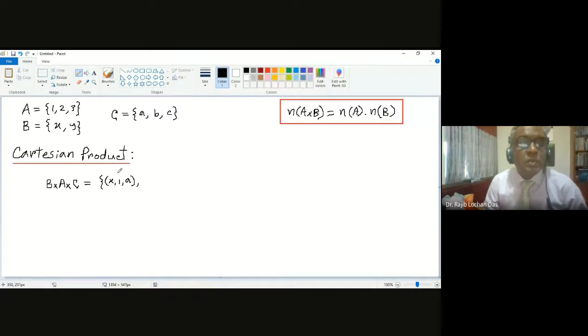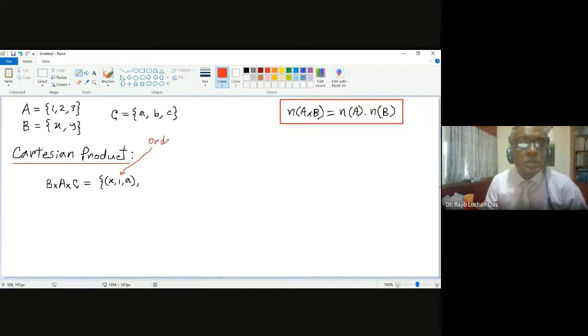So it will be ordered. In this case we do not say pair because it is three. If you have three numbers, it is not a pair but it is ordered.